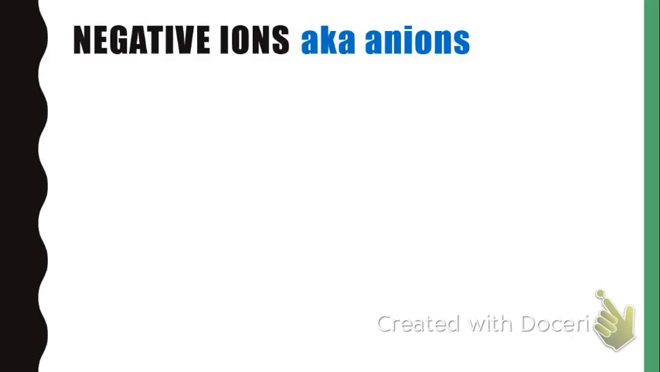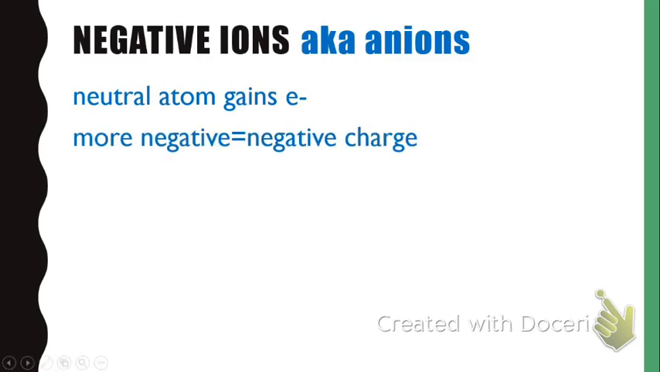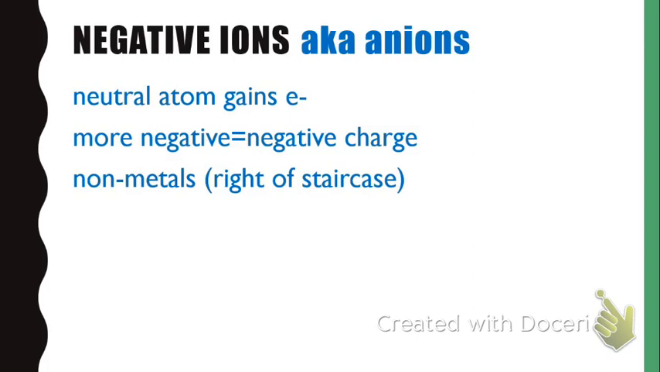Negative ions are known as anions, and you can remember this because their name is literally telling you it's a negative ion. And these negative ions are neutral atoms that have gained electrons, and because they have more electrons, that's more negativity and less positivity inside them. They haven't lost protons, though, they've gained electrons. That makes them a negative charge. Our nonmetals are the elements that tend to form negative ions, and that's anything to the right of the staircase.